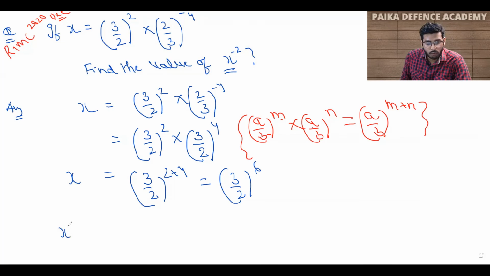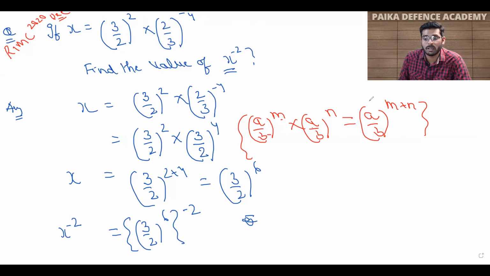So now if I have to find x raised to power minus 2, I will write 3 by 2 raised to power 6, now I will put a bracket here and write minus 2. This is the third rule that we have studied recently. So what was that rule?